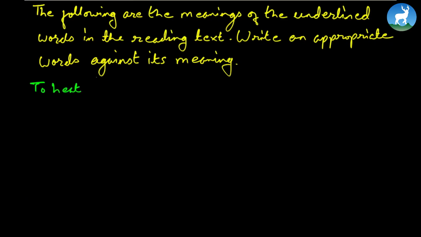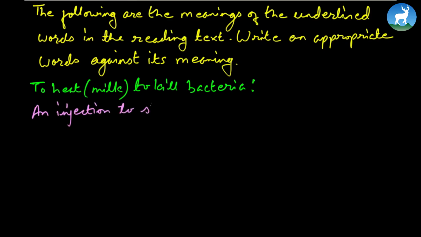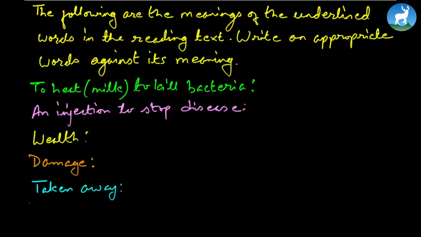The first one is to heat milk to kill bacteria. Let's go to number 2: an injection to stop disease. Wealth. And then we have damage. Taken away. An explosive. A thin thread or wire.